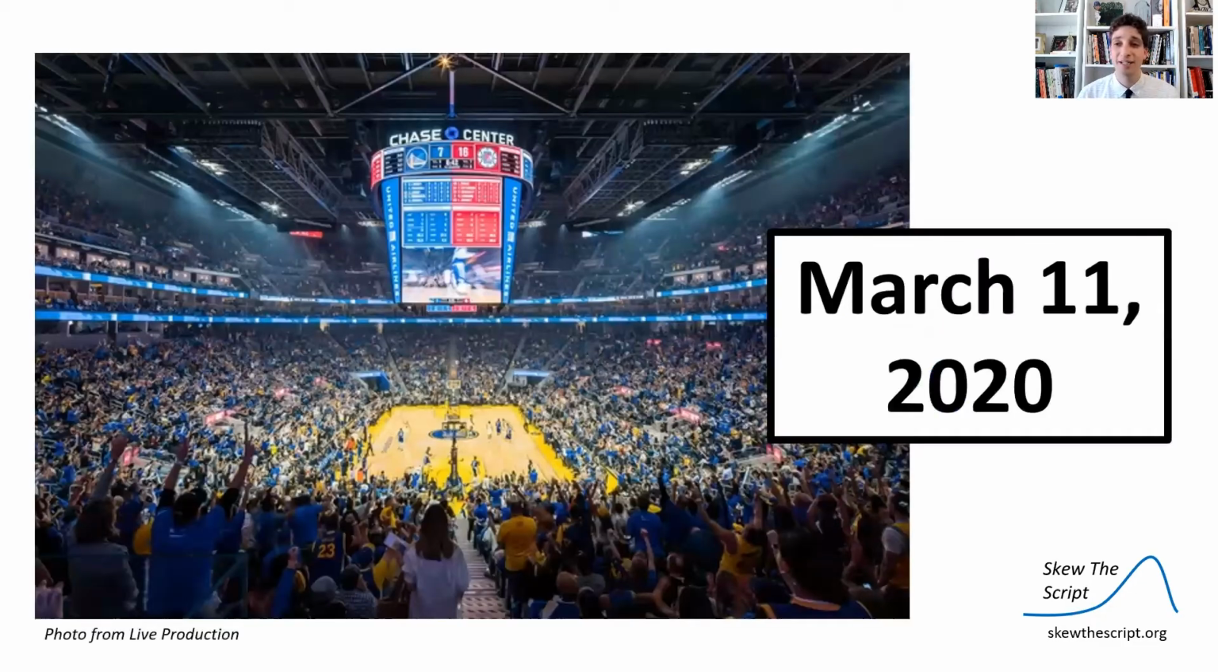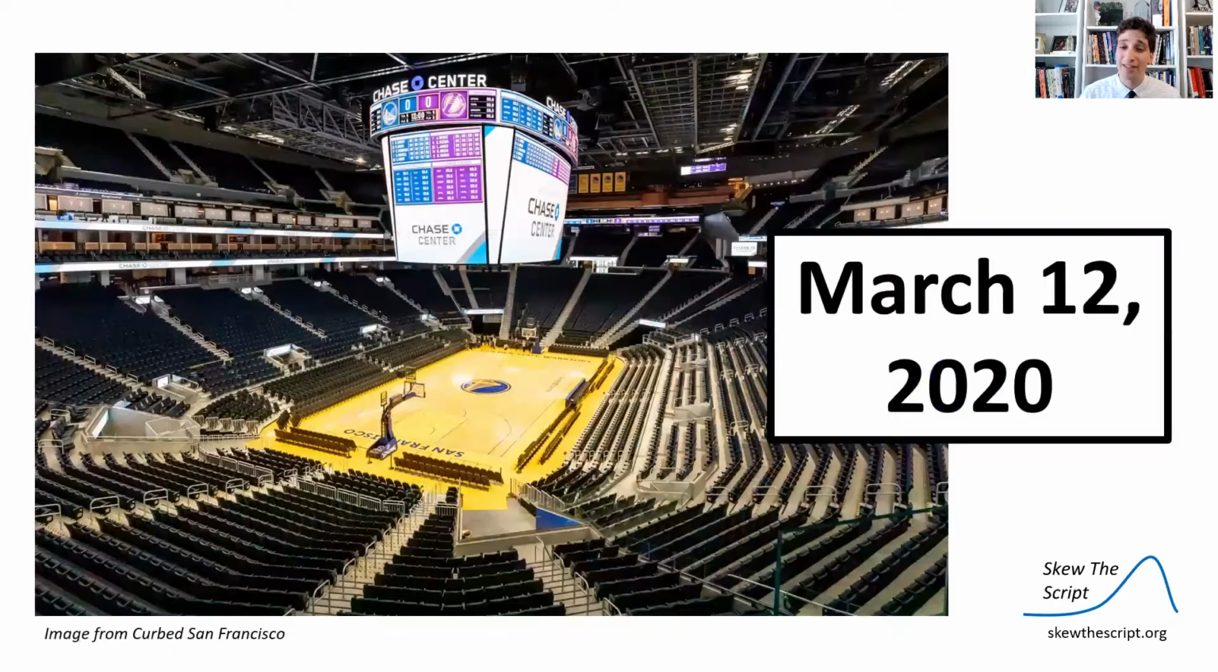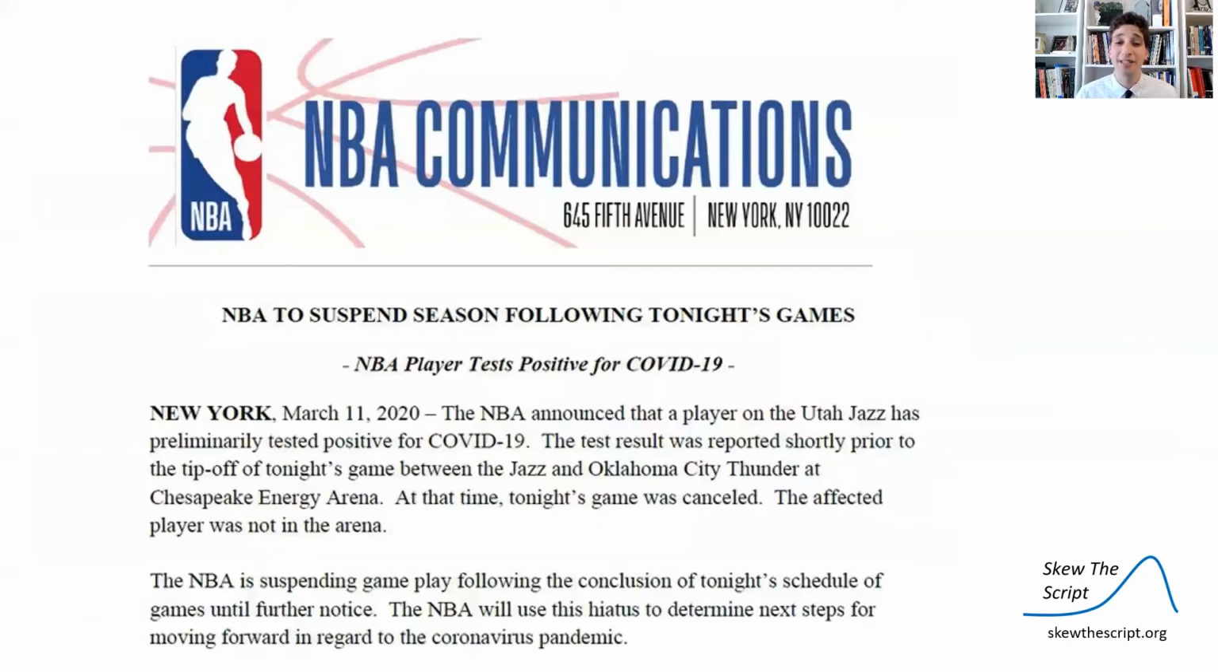To remind you of the context behind our activity, here's what we were talking about. On March 11th at the Chase Center, which is the home of the Golden State Warriors basketball team in San Francisco, we had a full crowd watching the Warriors, cheering them on. But then by March 12th, the stadium looked like this, completely empty, devoid of fans, even though a game was scheduled for that day. What happened in between? The NBA released a press release saying the NBA season is suspended until further notice due to the COVID-19 pandemic.